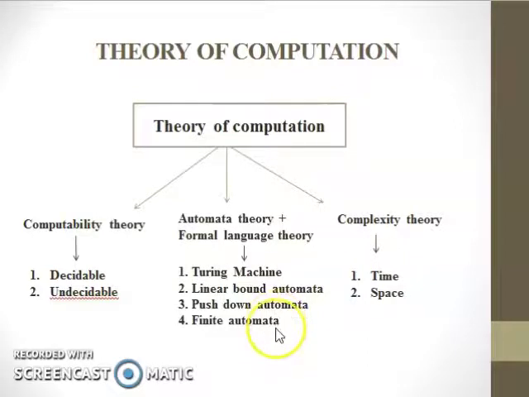The last one is finite automata or finite state machines, a basic simple model, and it is recognized by regular grammar. The last one is complexity theory. What is complexity? We know it is how efficiently the problems can be computed. So, problems are of two types, that is hard or easy.